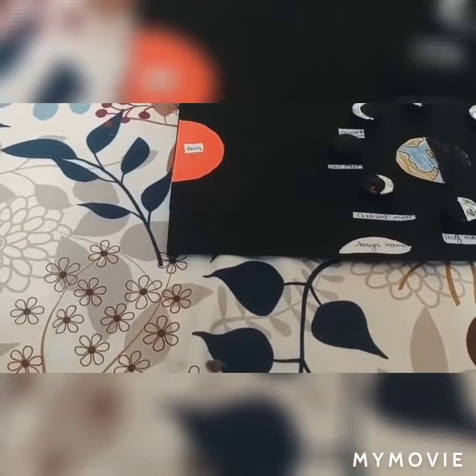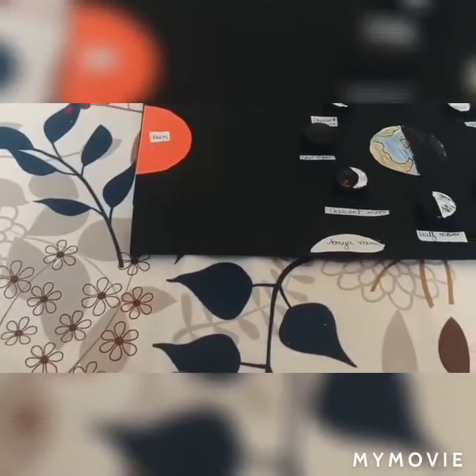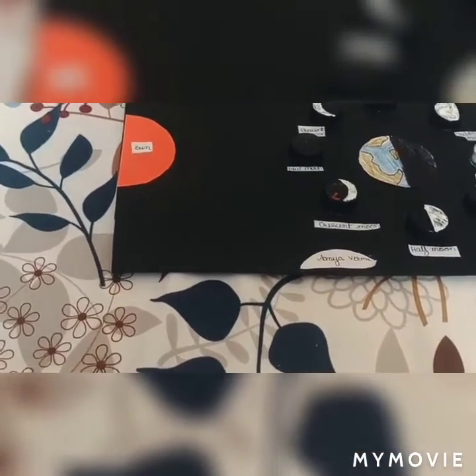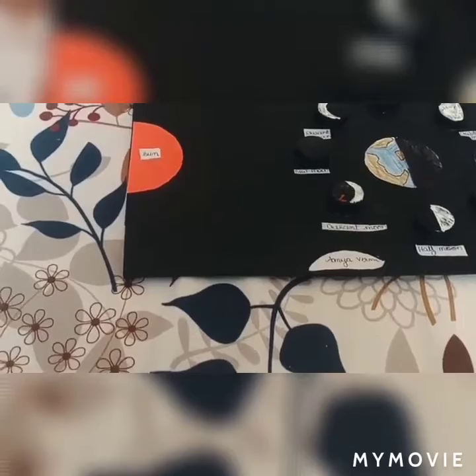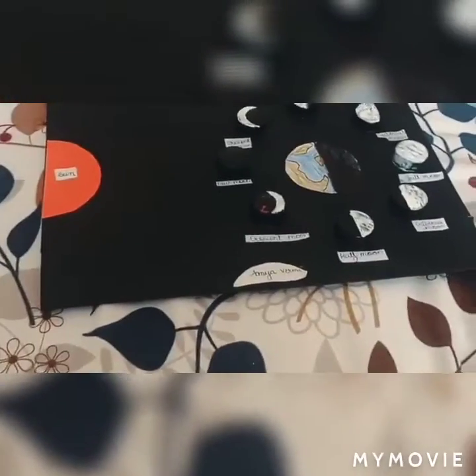This is called new moon. When the moon is on the far side of the earth from the sun, we see all of one side lit up. We call this the full moon.